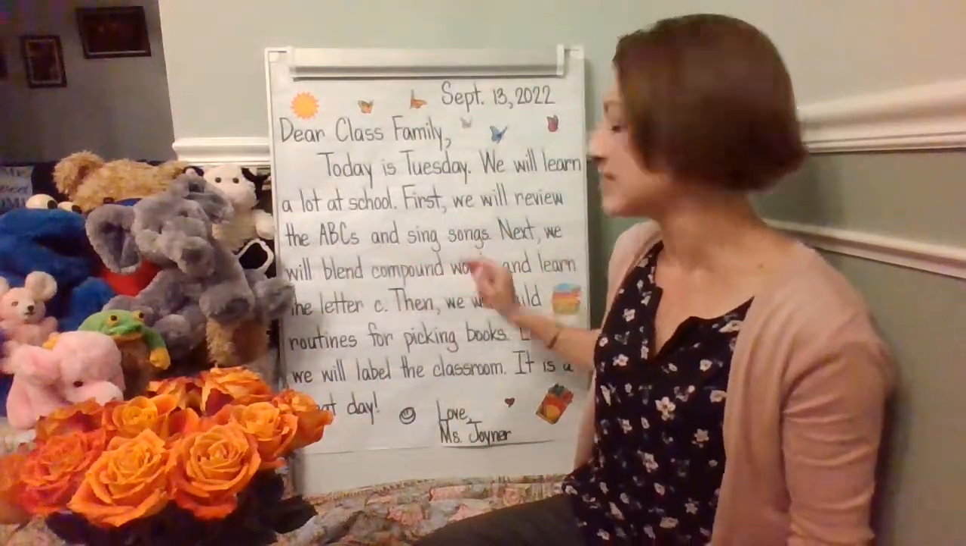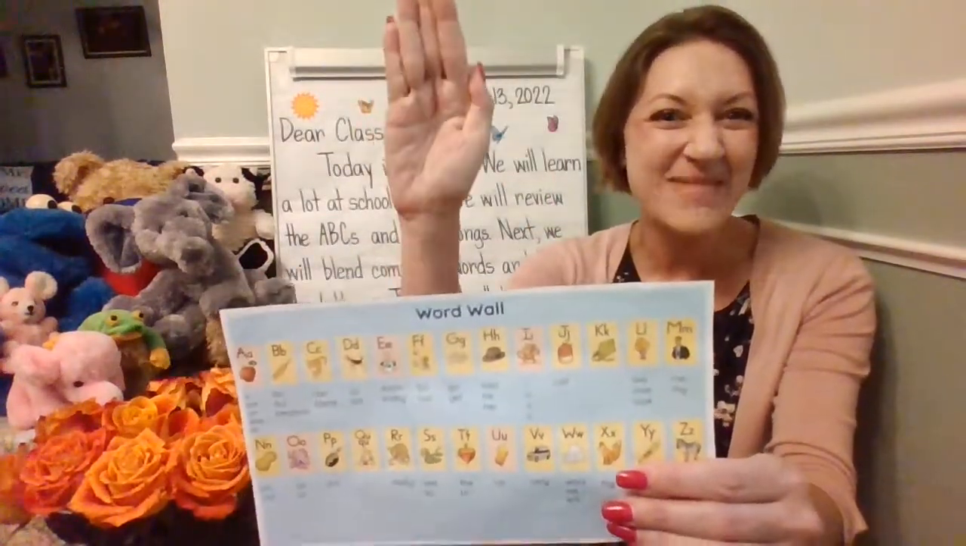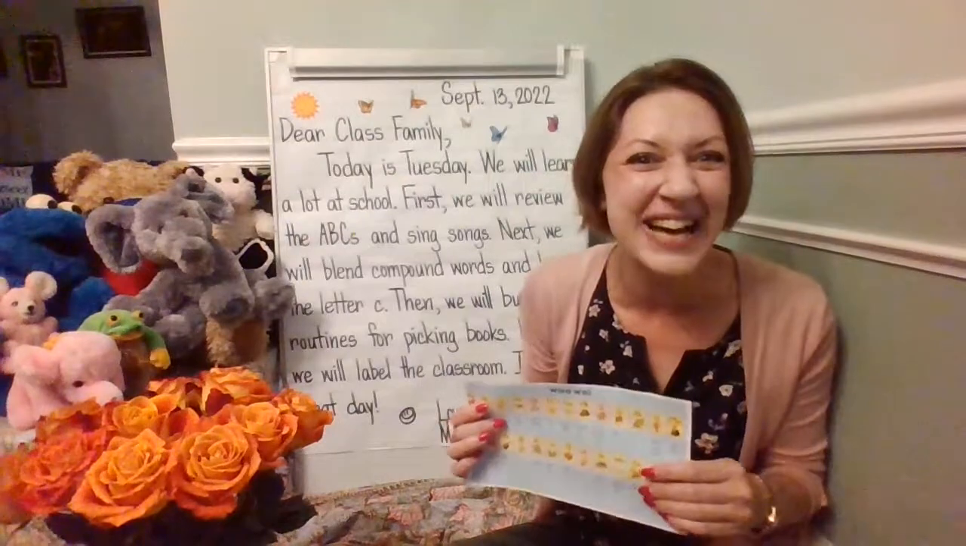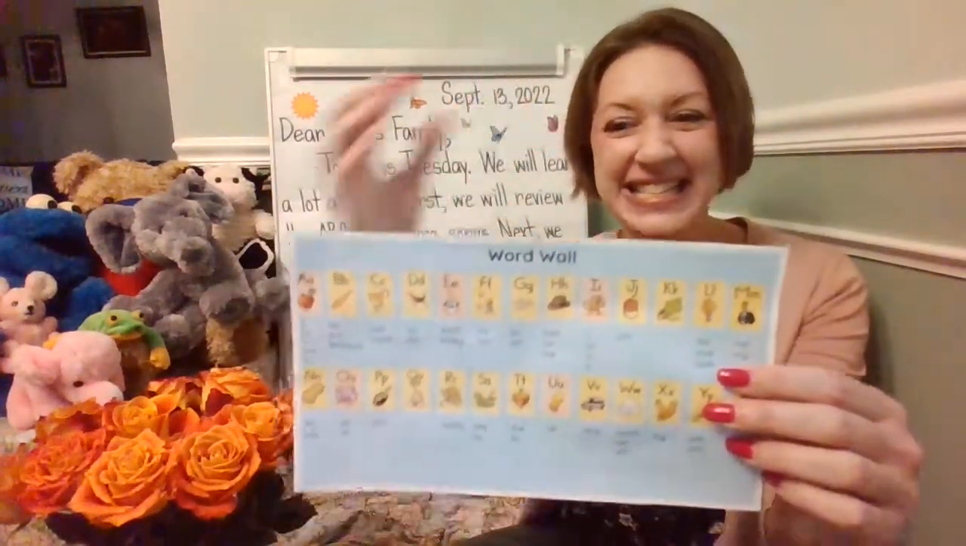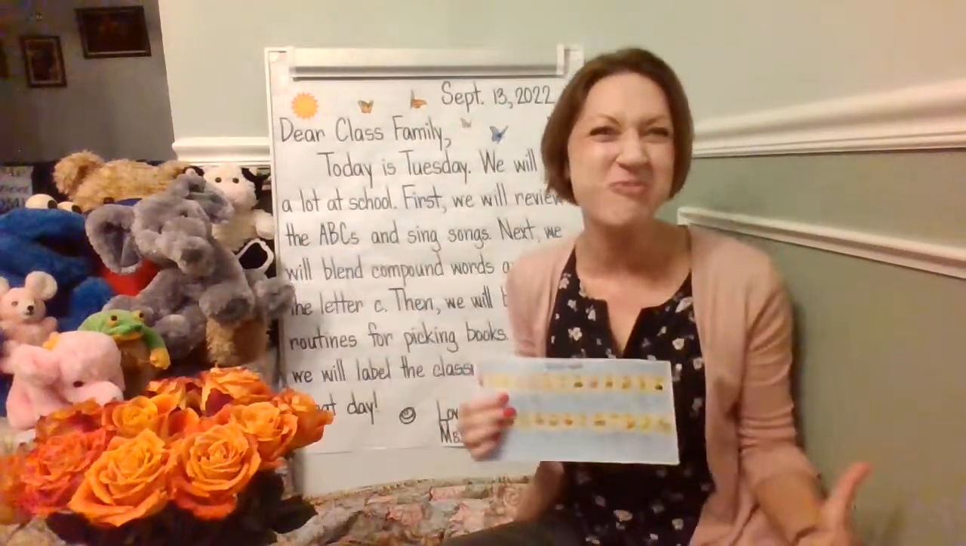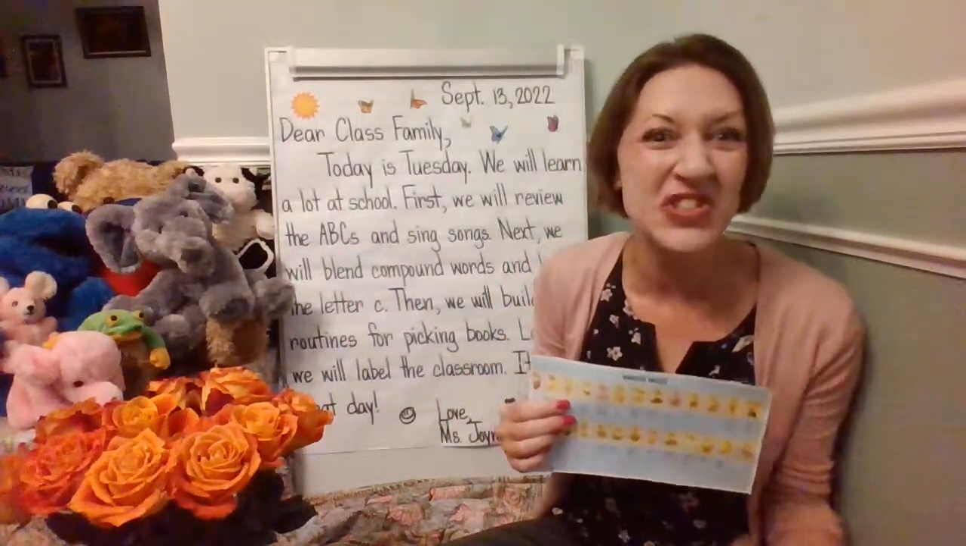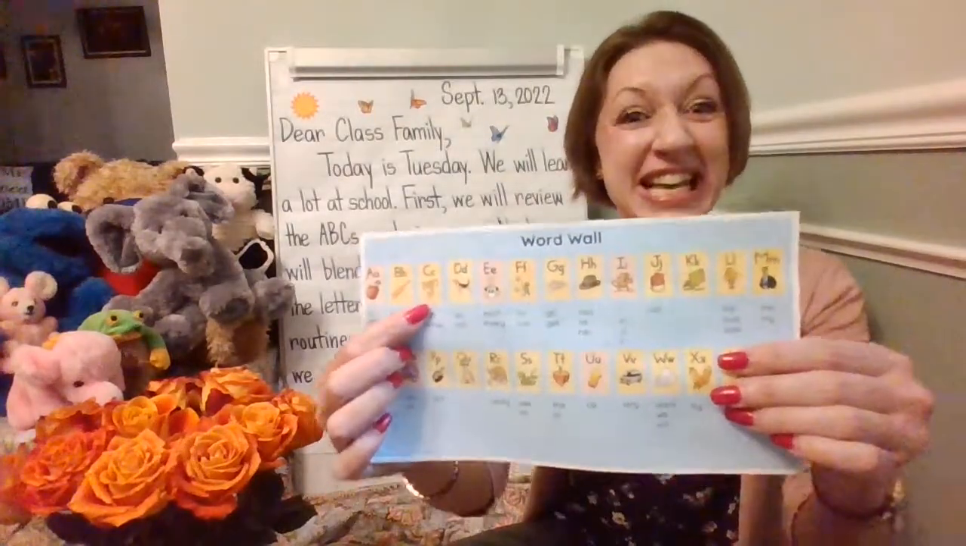First, we will review the ABCs and sing songs. Okay, so we're going to use our resource, the word wall. We're going to review the ABCs, starting with A, going all the way to Z, zebra, Z. We're going to be using music to help us remember the letters and sounds. Shout out to Mr. B and Jack Hartman's YouTube channels. We're going to be using your resources today, and we're going to be focusing on making the letter C like sea cat. And we're going to be brainstorming different words that start with the letter C.